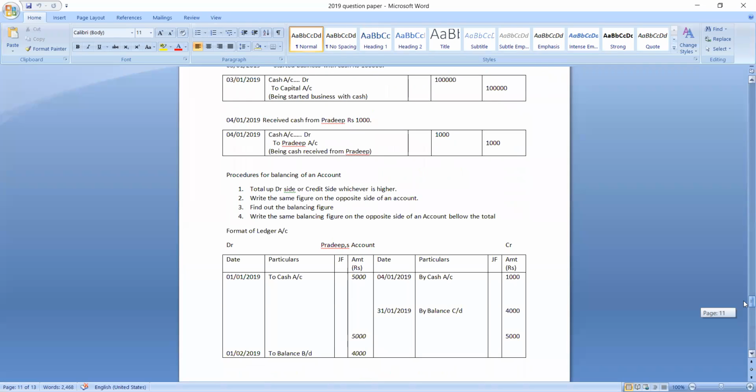In my previous class, we had one exercise on classification of account. Later, we discussed journal: what is the meaning of journal, what are the features of journal, and the format of journal. I told you that today we are going to solve one problem on journal.